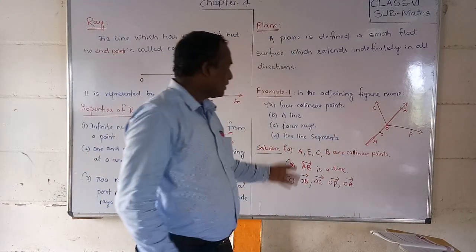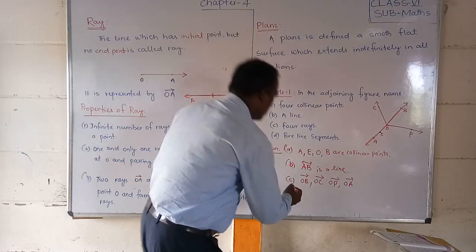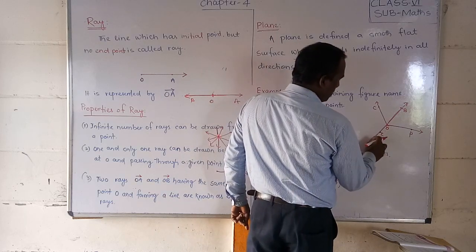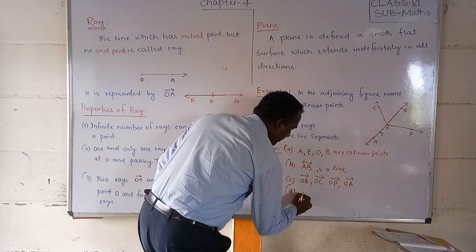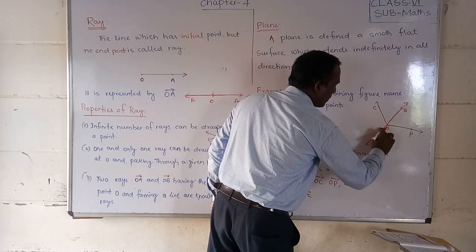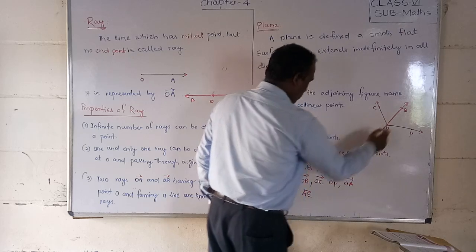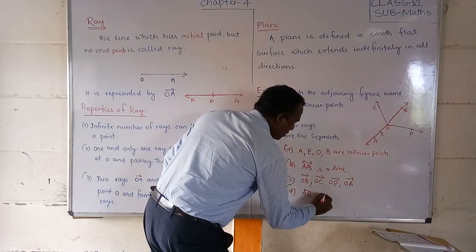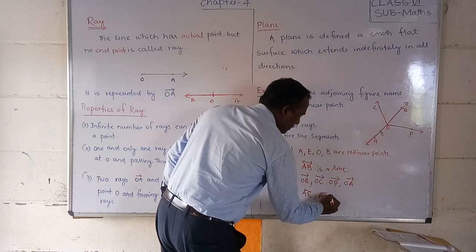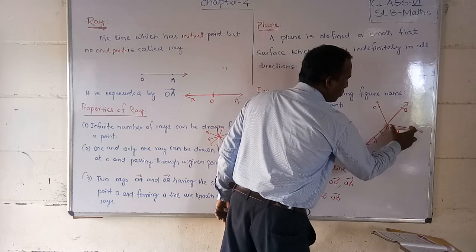Okay. Next, it asks for five line segments. Students, what line segments should you find? See, students, AE. We can write AE because from A to E there is a starting point and an end point. So AE, AO, OB, OP, from O to P only.